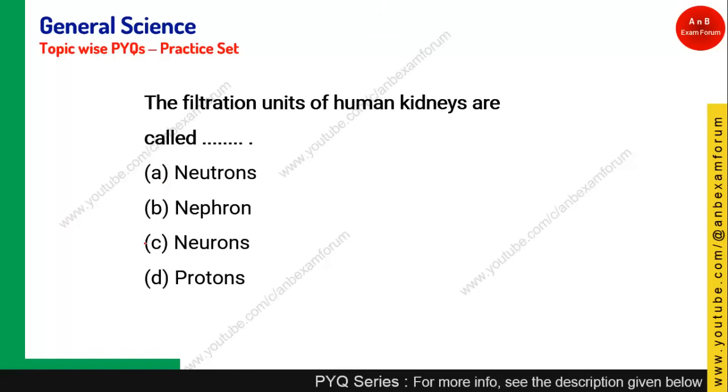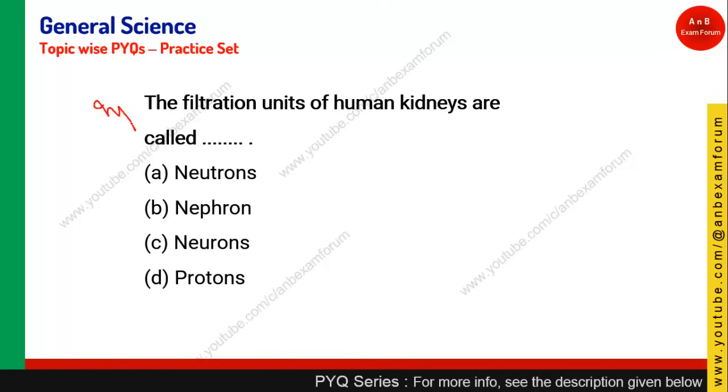Let's see the next question. The filtration unit of human kidney are what? So human kidney is the primary excretory organ. And this question I am marking, it is very important. The filtration unit, the functional and structural unit of the kidney is known as nephron.